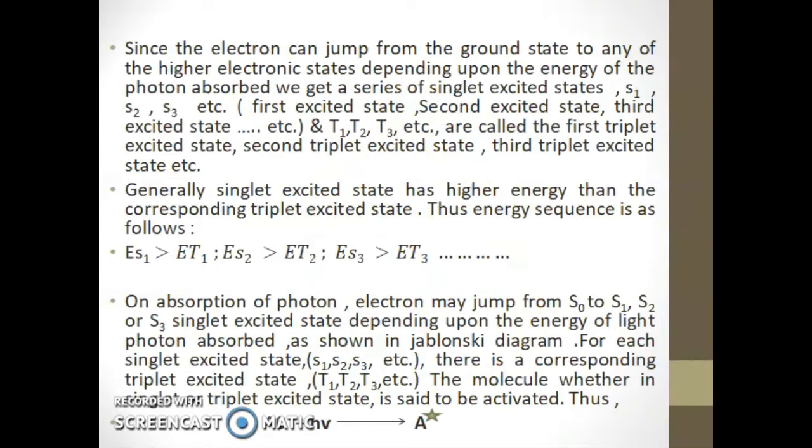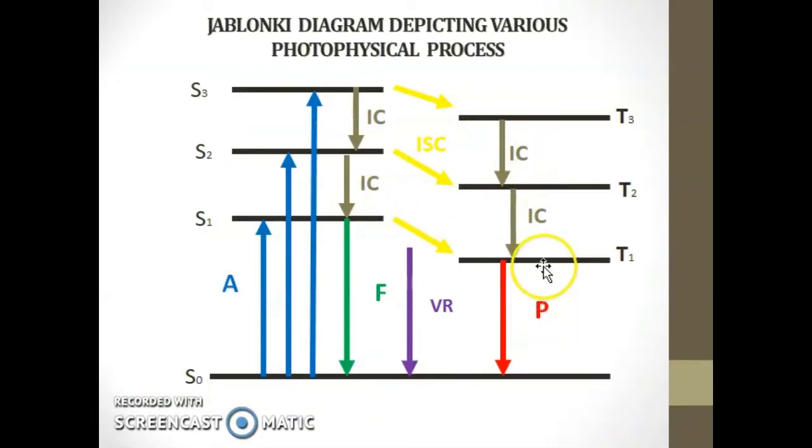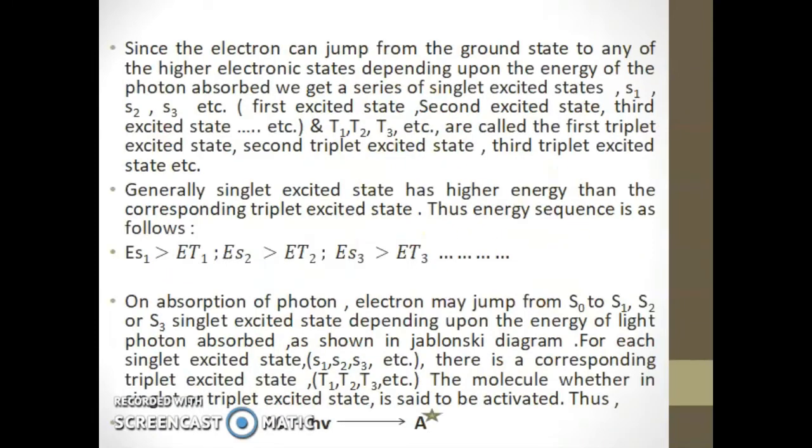Since the electron can jump to any of the higher electronic states, depending upon the energy of the photon absorbed, we get a series of singlet states Sn, where n is equal to 1, 2, 3, that is S1, S2, S3, S4, etc. And also a series of triplet excited states, T1, T2, T3, etc., Tn where n is equal to 1, 2, 3, 4.